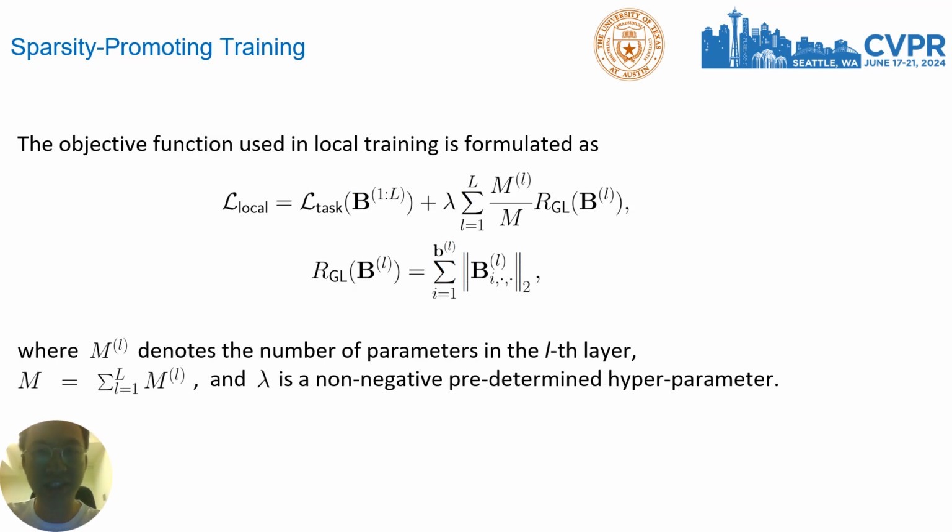After each client receives the converted global model from the server, sparsity promoting training is implemented on the private local data by adding a group-lasso regularization term that measures the number of 1s in the binary weight B as described in the equation. The objective function enables each client to learn a local model that has high levels of sparsity without causing significant performance degradation.